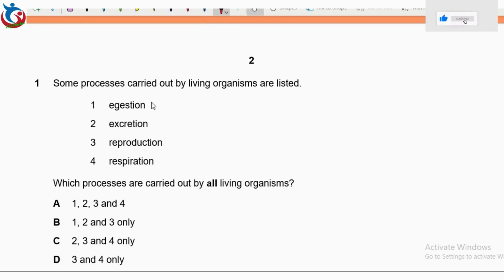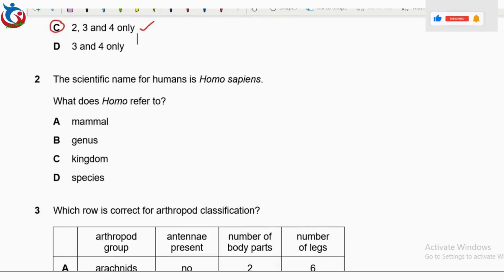All living organisms do not ingest. Then we have excretion, reproduction, and respiration. So automatically 2, 3, and 4 is a correct answer. So we move straight to question 2.